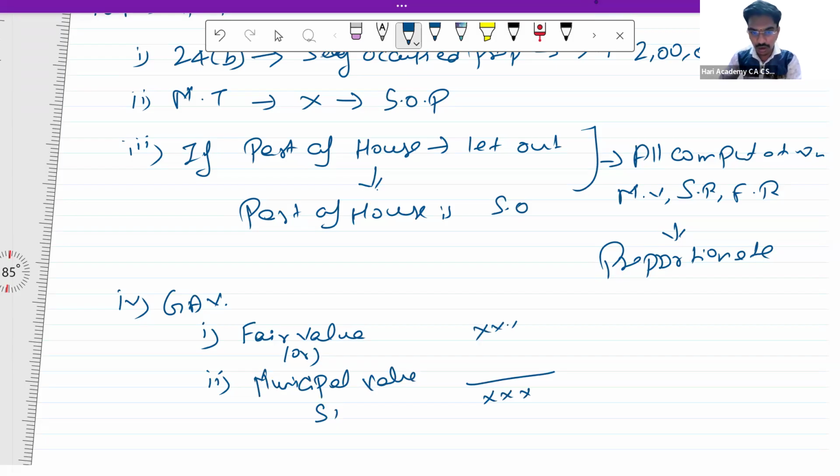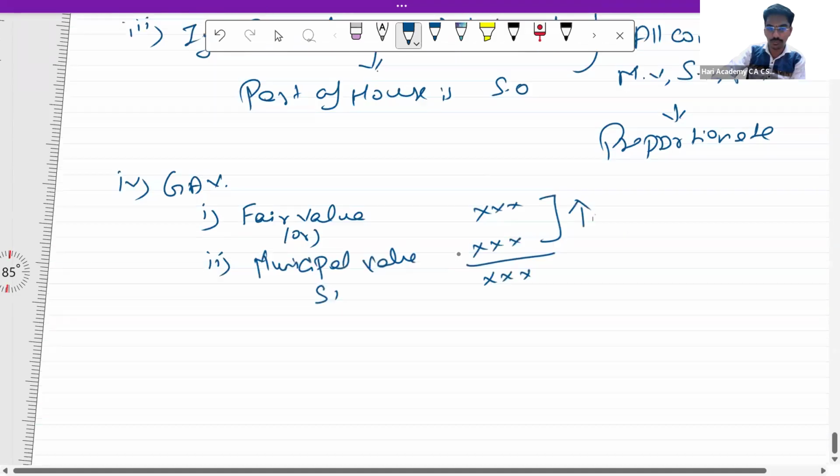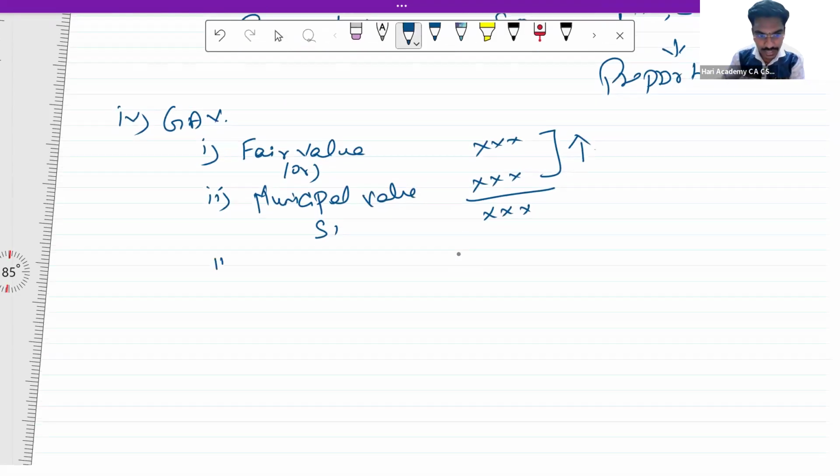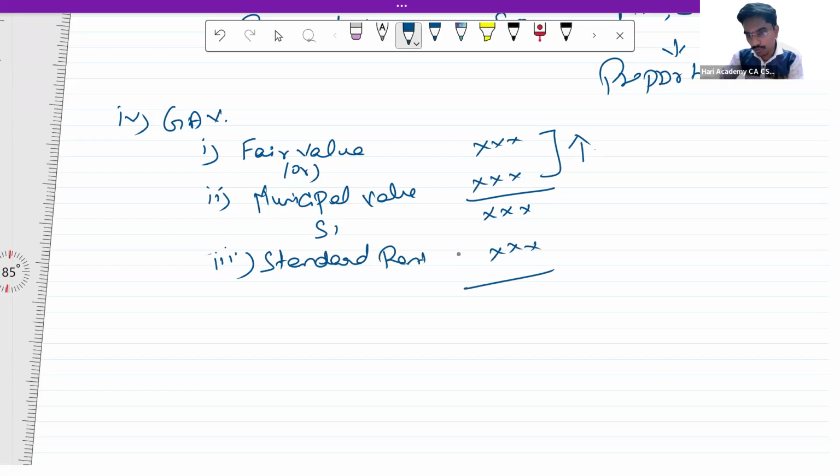Municipal valuation or fair rent, whichever is higher. So from this, whichever is higher, it will come as the answer in step 1. Then step 1 or standard rent, whichever is lower will be your step 2.